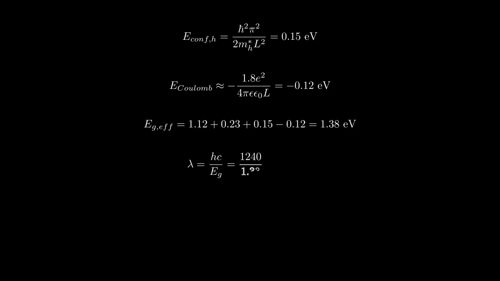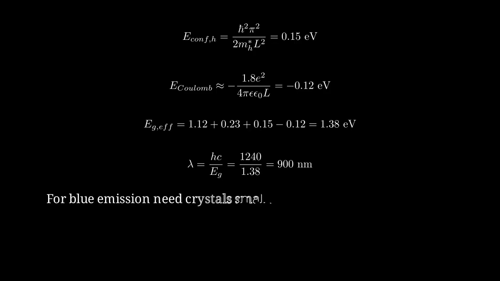The emission wavelength is hc divided by Eg, which is 1240 divided by 1.38, giving 900 nanometers in the near infrared. For visible blue emission around 450 nanometers, corresponding to 2.76 electron volts, we would need nanocrystals smaller than about 2 nanometers.